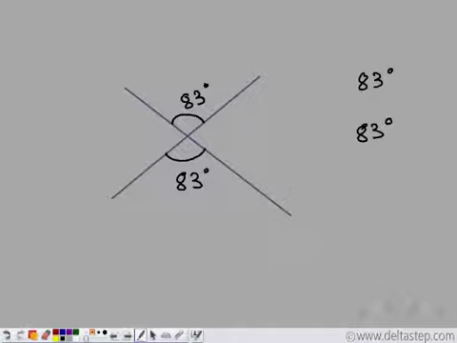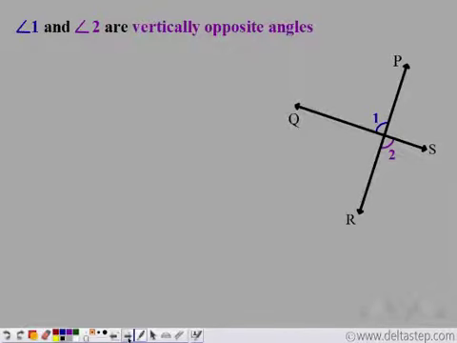And I had drawn these lines randomly. So, you draw any two lines and measure the vertically opposite angles. They will always be equal. Let us prove it mathematically. So, we have lines PR and QS. They make vertically opposite angles 1 and 2.